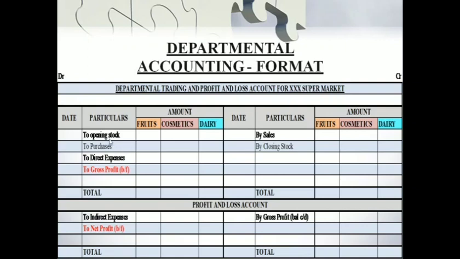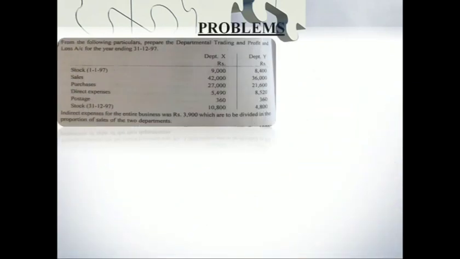Okay, so this is how we will prepare. Under the P&L account you just carry forward this gross profit, record the indirect expenses, and find out the net profit. So this is the same as a final accounts problem, but make sure you have separate amount columns for each and every department. So having understood the format for departmental accounting, let's move on to a problem.